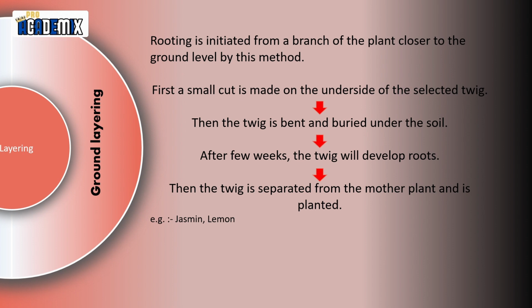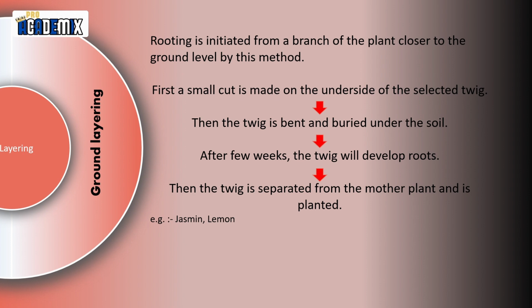First, a small cut is made on the underside of the selected twig. Then the twig is bent and buried under the soil. After a few weeks, the twig will develop roots. Then the twig is separated from the mother plant and is planted.